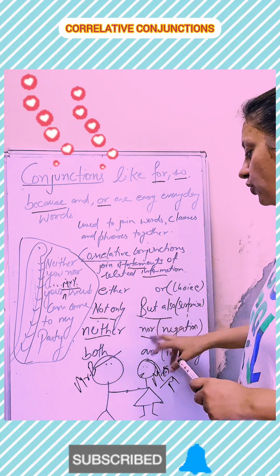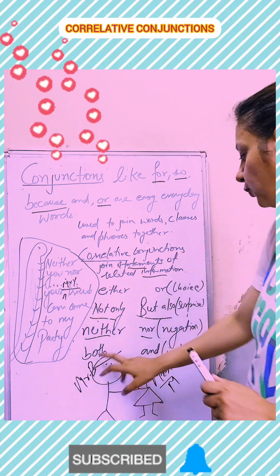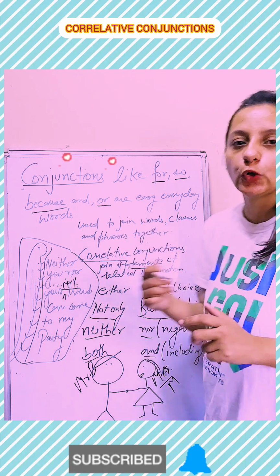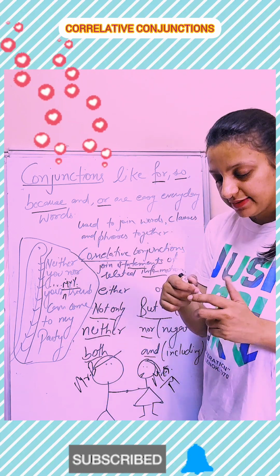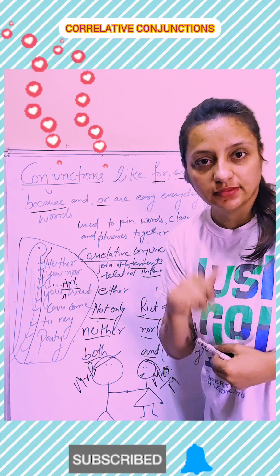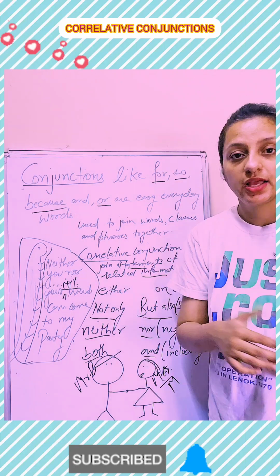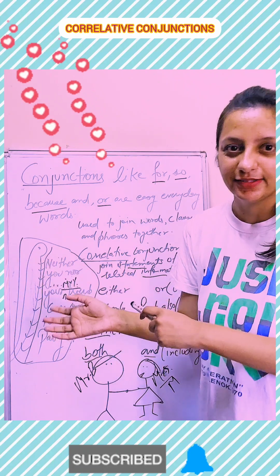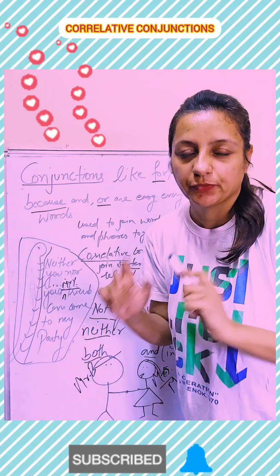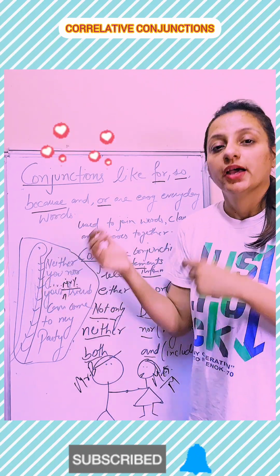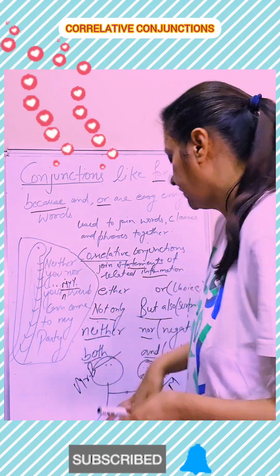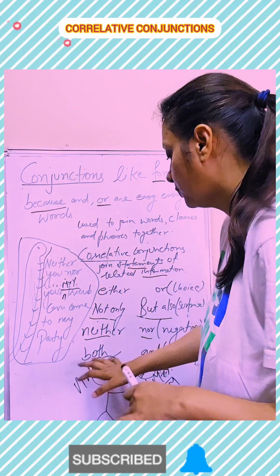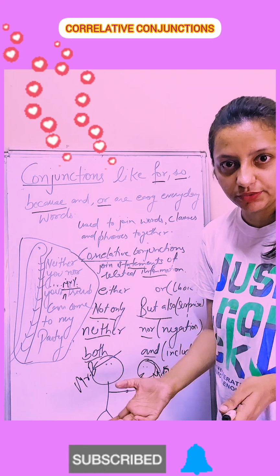ओके नाइदर दिस नॉर दैट. अनदर वन इज बोथ एंड. सो हियर बोथ एंड इट मीन्स इंक्लूडिंग. ओके लाइक यू कैन से बोथ सन, बोथ डॉटर्स एंड फादर, both daughters and father had enjoyed the party. Both daughters and father went to have a holiday. So it's both and including. Everything is including, both father and daughters. So I am including all the things here.